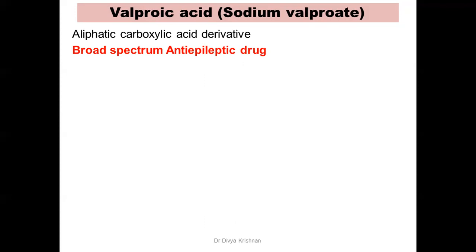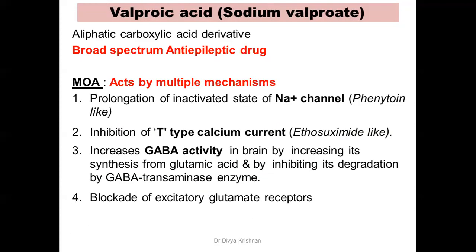Now you have to note this term here because very often they ask you to write about broad spectrum anti-epileptic drugs. So this is one example of a broad spectrum anti-epileptic drug. You'll see that it is used in a number of types of epilepsy. That is why it's called a broad spectrum anti-epileptic drug. Now look at the mechanism of action. Whatever mechanisms of actions we have discussed in the first topic, that is the general mechanisms, this drug acts by all those mechanisms. So it has got multiple mechanisms.